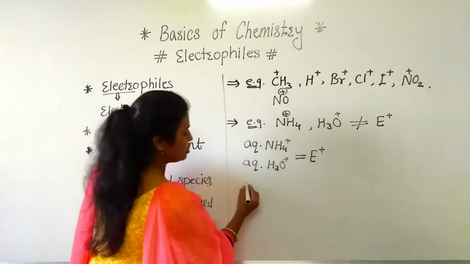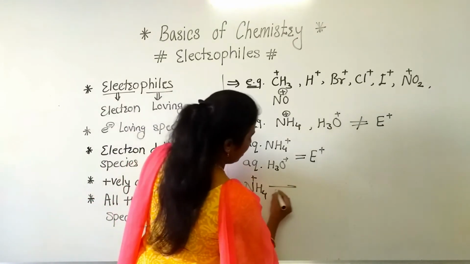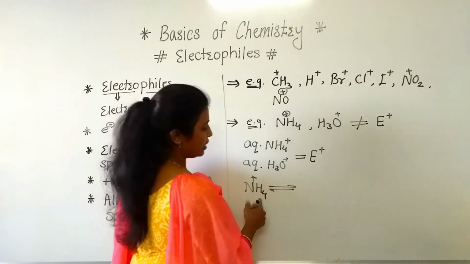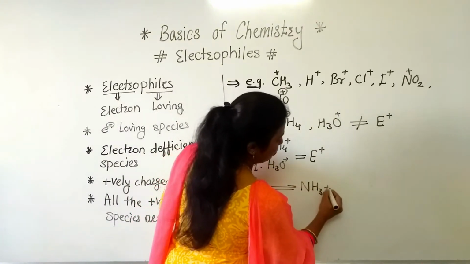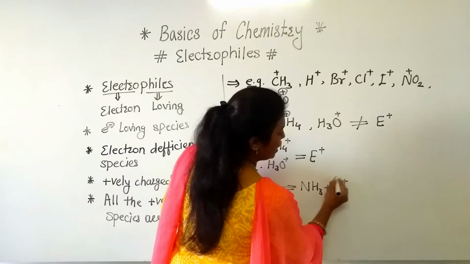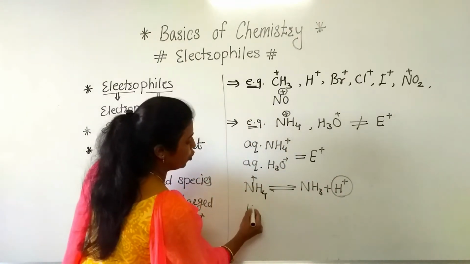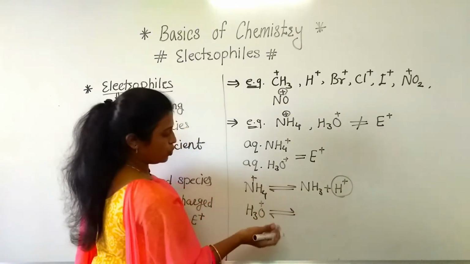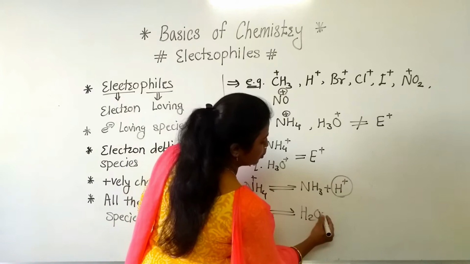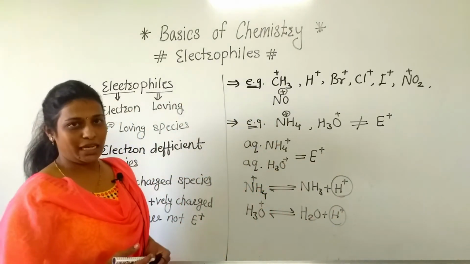Why? Because when NH4 plus is in water, it undergoes dissociation and forms NH3 plus H plus, in which H plus is an electrophile. Similarly, H3O plus also undergoes dissociation, forming H2O plus H plus. Here also H plus is the electrophile.